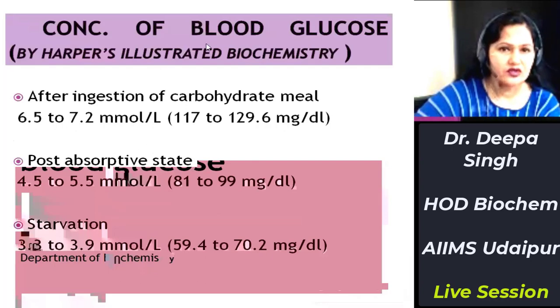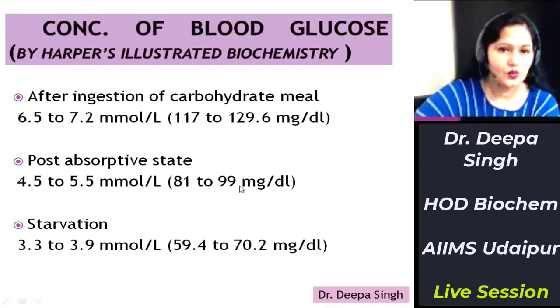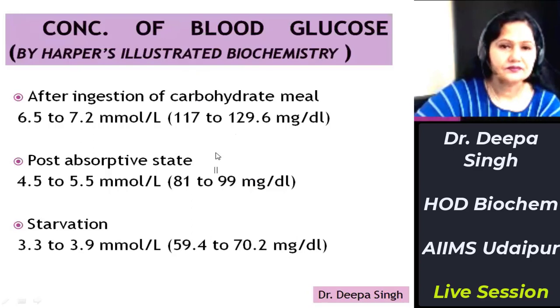Now, what are the concentrations of blood glucose? These are the concentrations of blood glucose in varying conditions. For example, after an ingestion of carbohydrate meal, the concentration of blood glucose is 117 to 129.6 milligram per deciliter. In the post-absorptive state, the concentration is 81 to 99 milligram per deciliter. And in starvation, the concentration is 59.4 to 70.2 milligram per deciliter. These values have been taken from Harper's Illustrated Biochemistry.